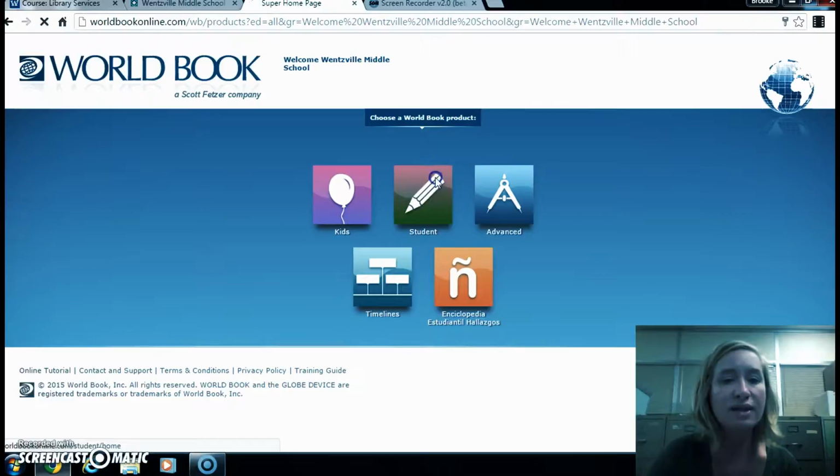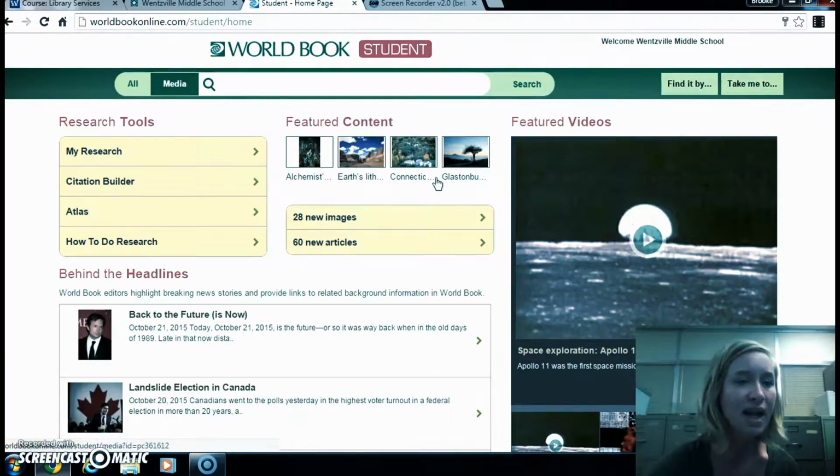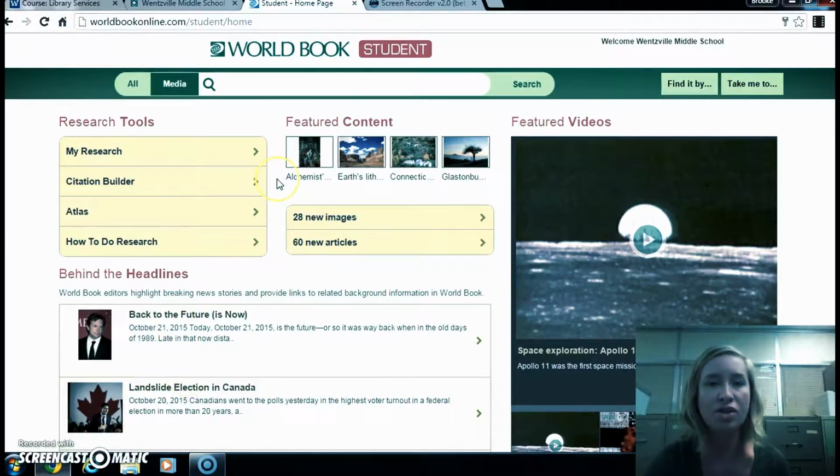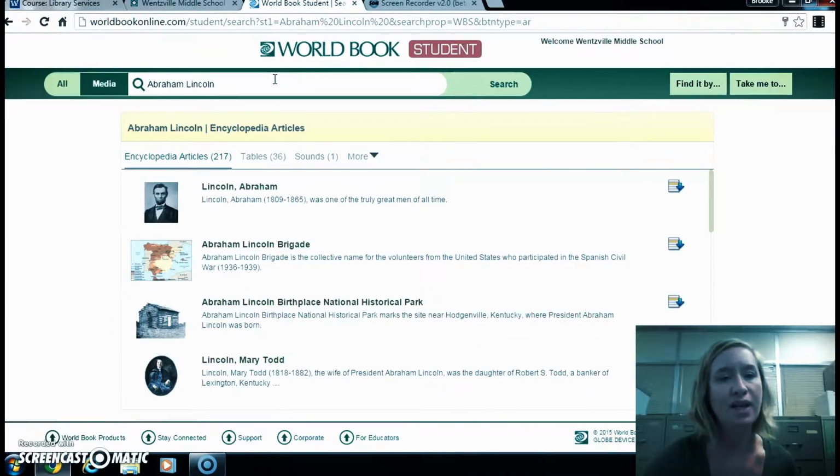So if I were doing some research and I wanted to use World Book Online, I could click Student, and there are lots of really cool things. So today is October 21st. I don't know when you're watching this, but this is the Back to the Future, so it's got a little article on Back to the Future. Let's say I were going to do my research paper again on Abraham Lincoln. I can go ahead and click Enter, and we're going to get a few things on here.